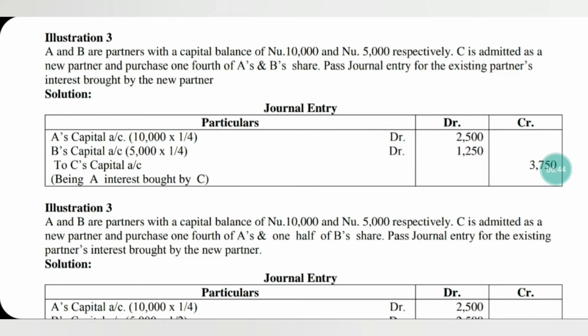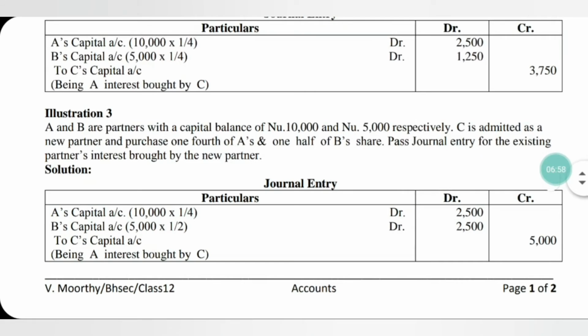Next one, A and B are partners with a capital balance of 10,000 and 5,000 respectively. C is admitted as a new partner and purchased one-fourth of A's and one-half of B's share. Pass journal entry for the existing partner's interest bought by the new partner. According to this question, A and B are the existing partners. C is a new partner who is getting admitted. C is purchasing one-fourth of A's share and one-half of B's share.